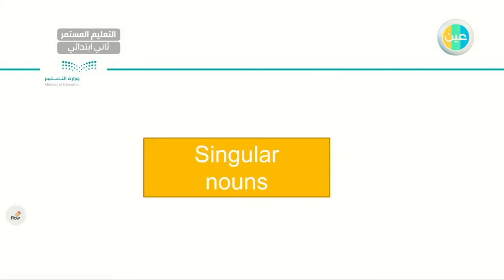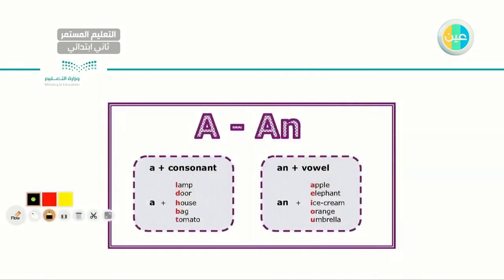Now we'll be focusing on singular nouns, okay? Let me tell you why. We will be learning now how to use an article in front of a singular noun, not plural, singular. So apple, egg, book, teacher, car, just one, okay? As you can see to your left, I have A followed by a consonant. A lamb, a door, a house, a bag, a tomato. As you can see, all the red letters are consonants, okay?